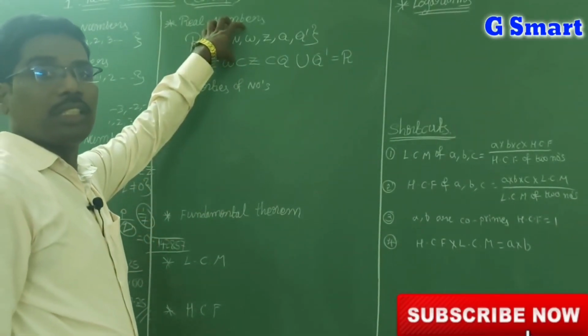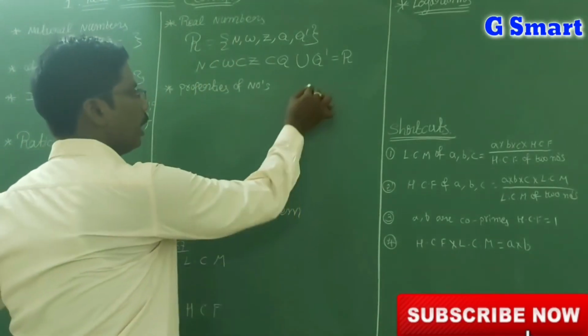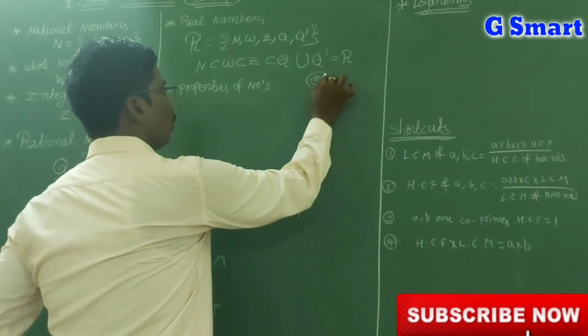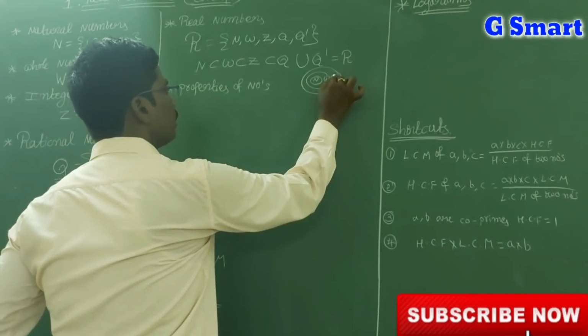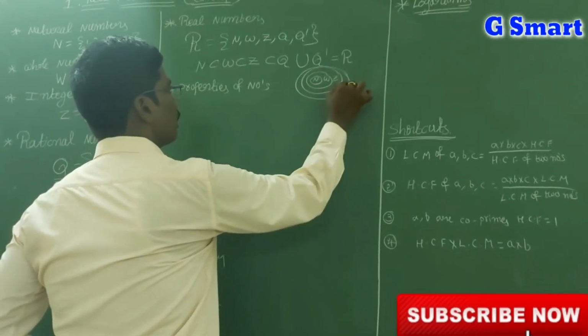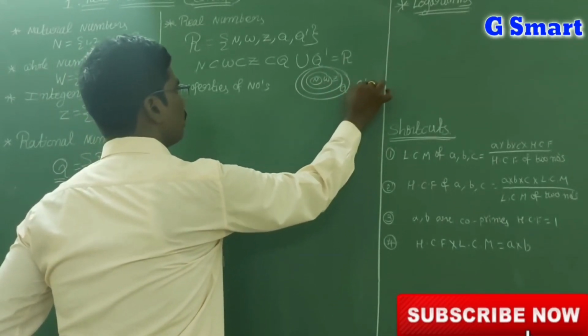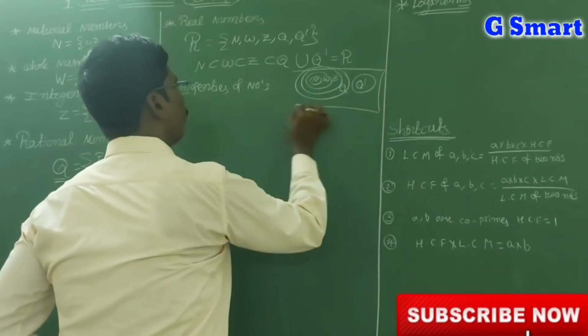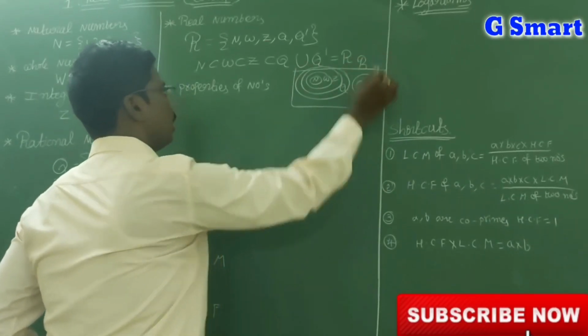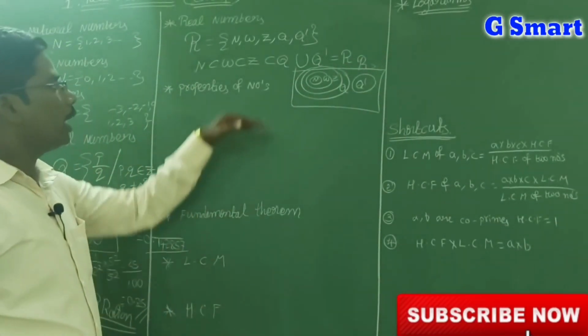This real numbers set has one small diagram. See here: natural numbers, whole numbers, integers, rational numbers and irrational numbers. This total is called real numbers. So like that we can say.